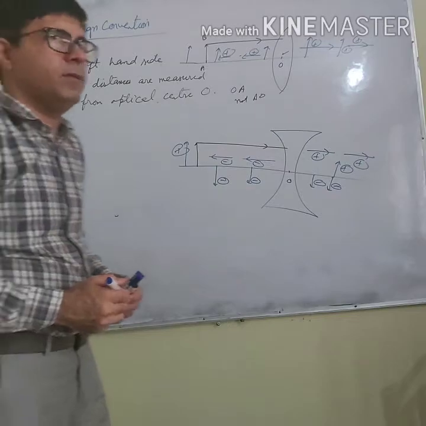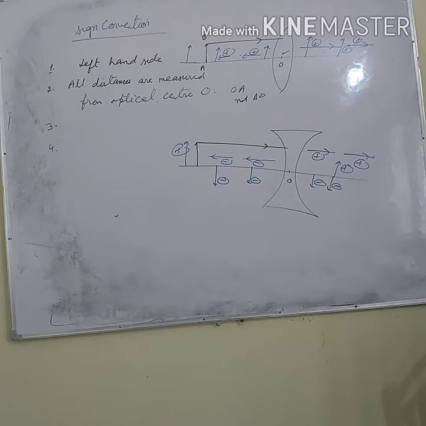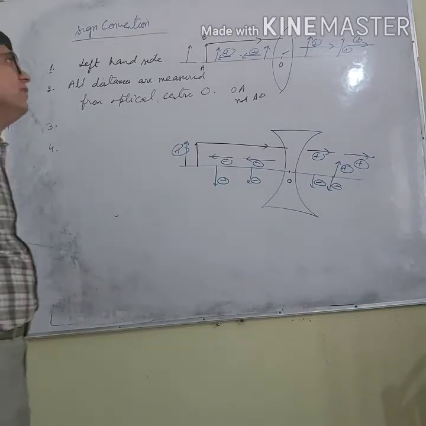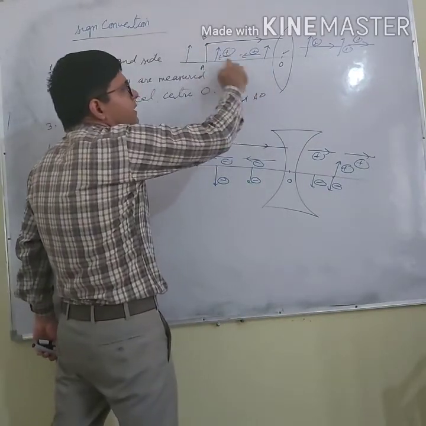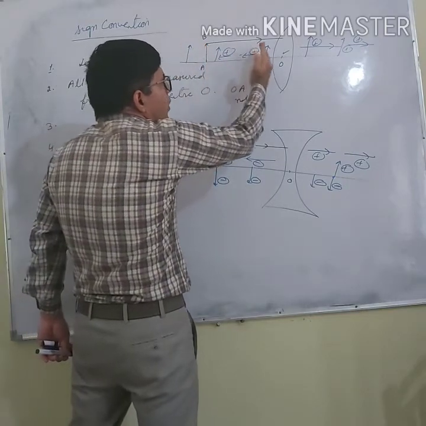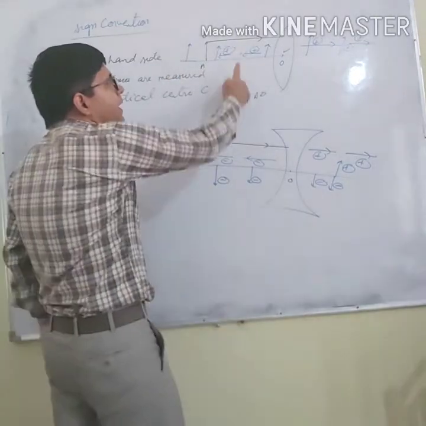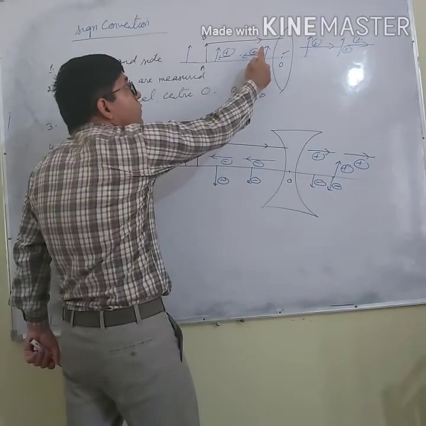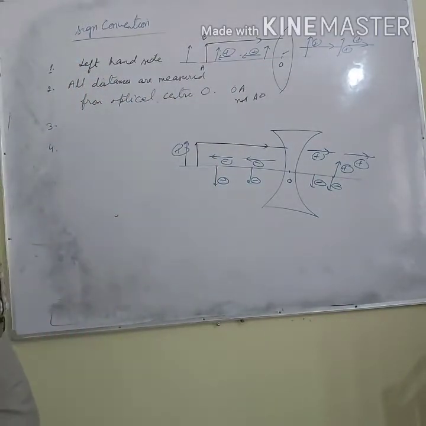I am repeating again. First of all, place the object on the left hand side. Second, all distances are to be measured from the optical center. Third point is, distance is measured in the direction of incident light. What is the direction of incident light? Left to right. If I measure in this direction, they will be positive, and distances measured in the direction opposite to the direction of incident light will be taken as negative.